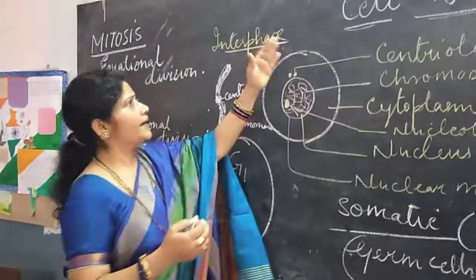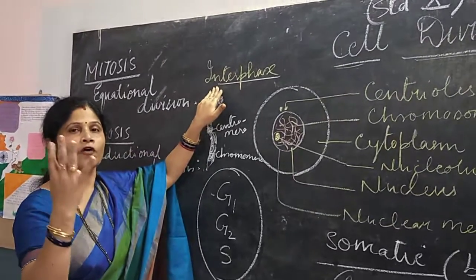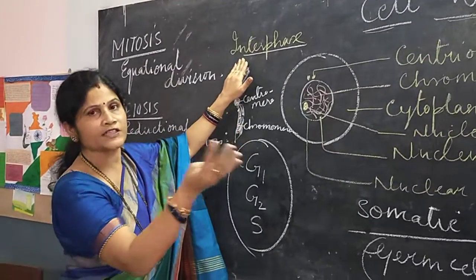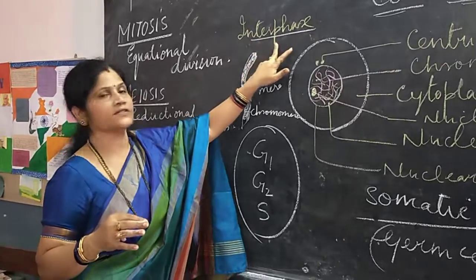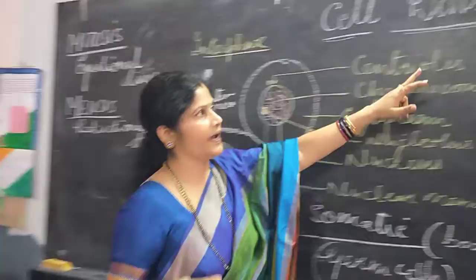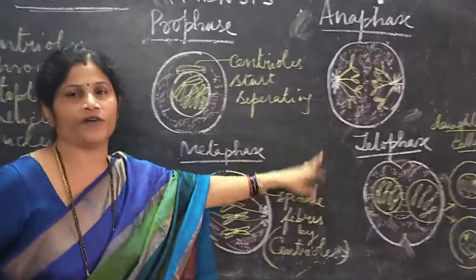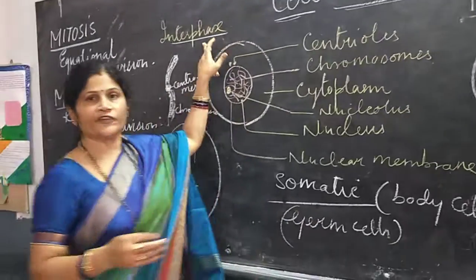Let's see, the cell division mitosis is divided mainly into four phases, but before the four phases there is a phase called interphase. We'll start with interphase, followed by prophase, metaphase, anaphase and telophase. What is interphase?